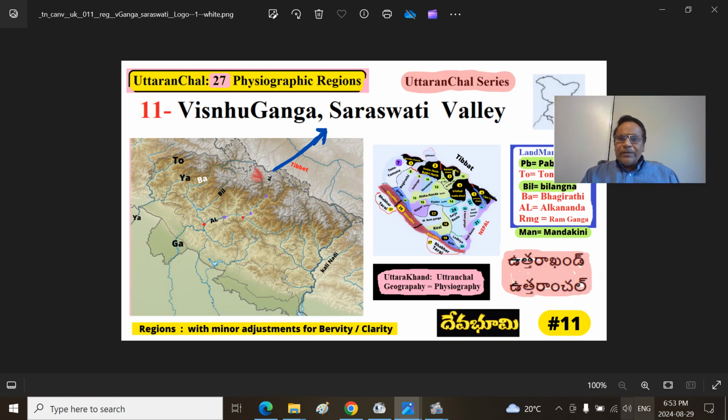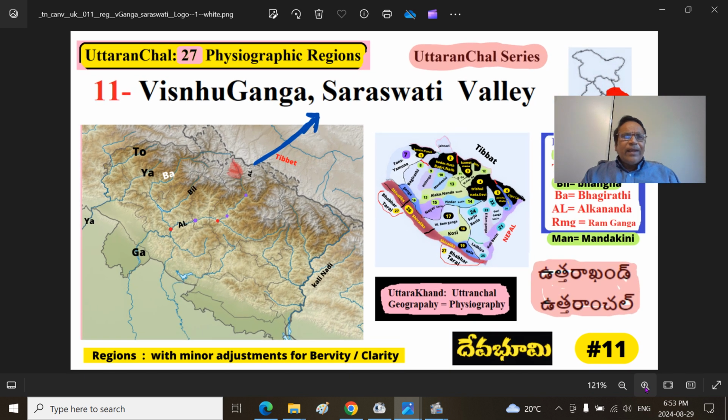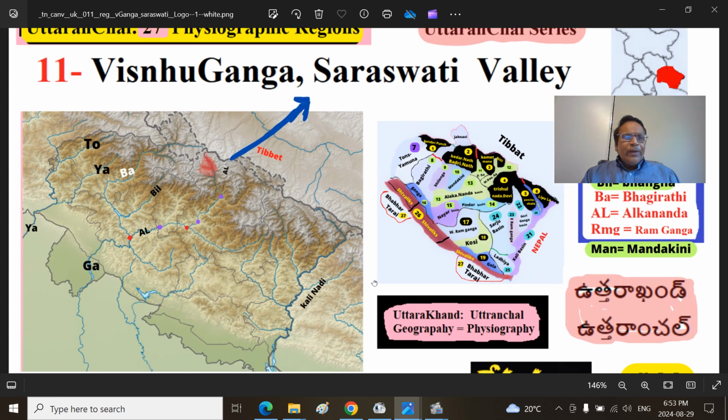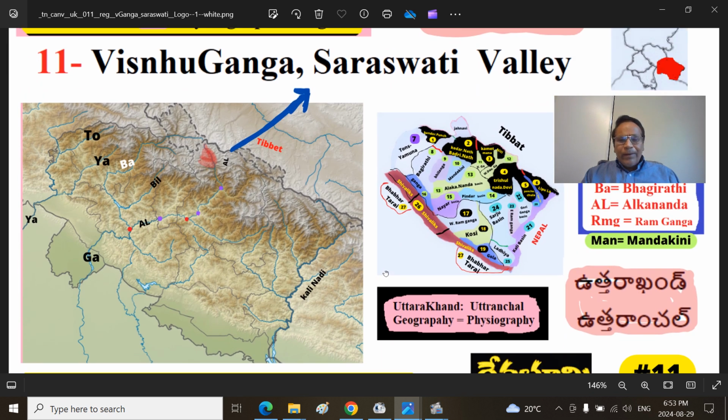And this is the standard river map. When you see the Uttaranchal, Uttarakhand, you have to remember the eastern side of the province or state is demarcated by the Kali River, Mahakali River. The southern part is called Sharada River, the same river with different names. That is the boundary between Mahakali province or state of Nepal and Uttaranchal state of Bharat.